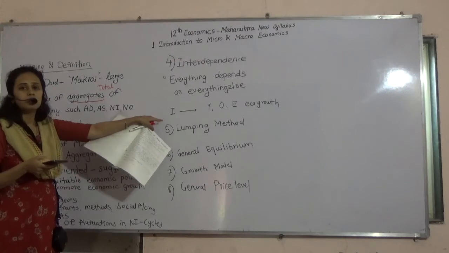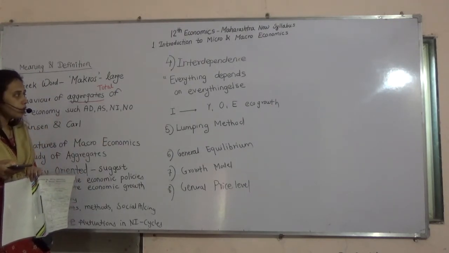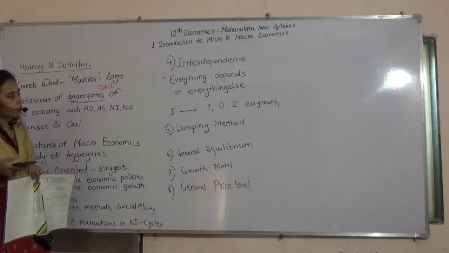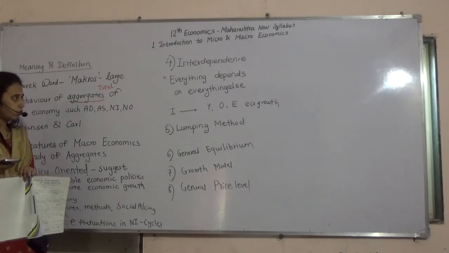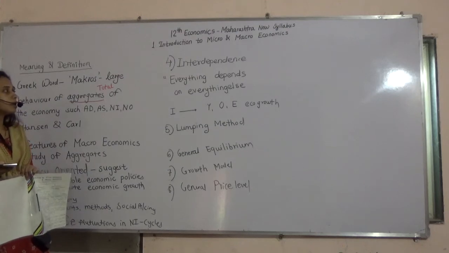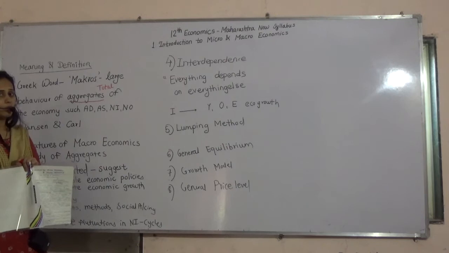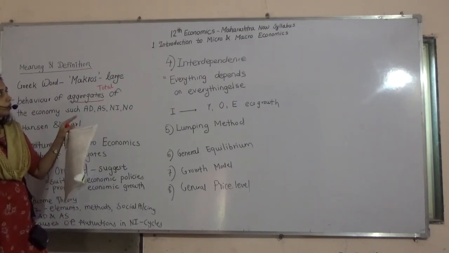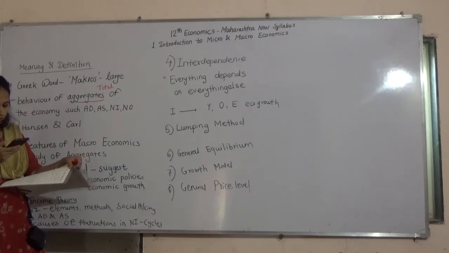There is a change in the investment and it is affecting what? Income level, output, employment, and after all, the conclusion is it affects economic growth also. What they want to tell us is how one factor affects other factors also. So remember this, everything depends on everything else.